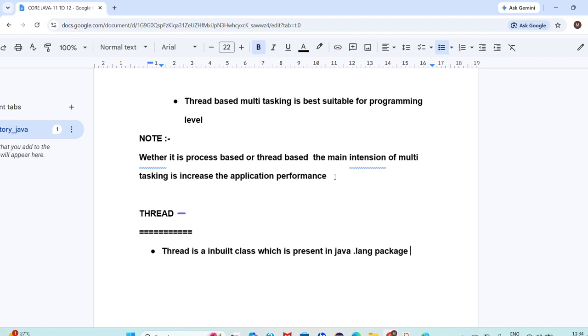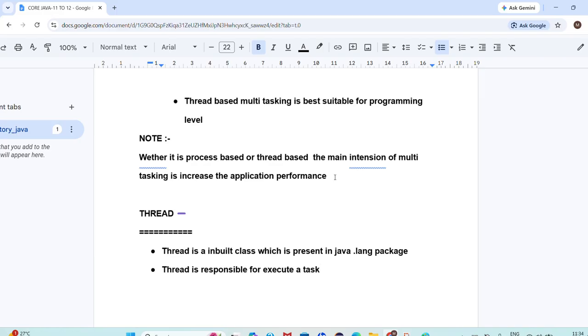So what is the purpose of thread? If you want to execute any task, the required thing is thread. Thread is responsible for executing a task. Okay, now you guys are able to understand what I am saying here.